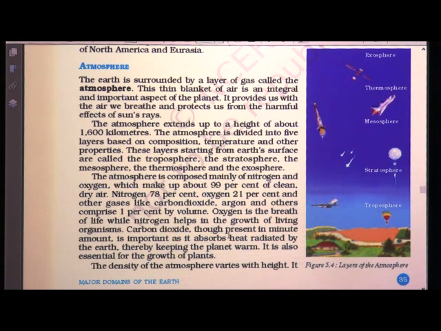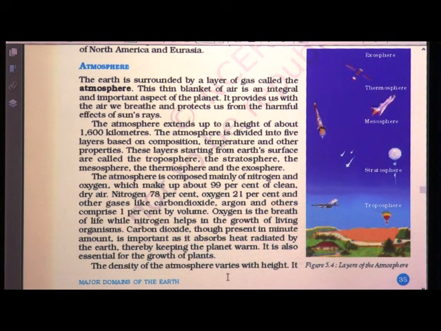Carbon dioxide, though it is present in minute amount, less than 1%, is very important as it absorbs heat radiated by the earth, thereby keeping the planet warm. It is also essential for the growing of plants.